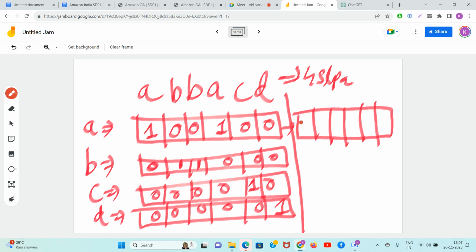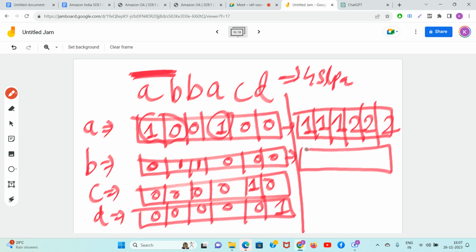Guys, the first number is 1. How many times is A coming up to the first index? 1 time. Second, you will do 1 plus 0. How many times is A coming in the first two indices? 1 time, 1 plus 0 is 1. Again 1. Here it will be this one plus this one, so 2. Then 2. Then 2. Similarly, you will do the prefix sum on the other arrays: 0, 1, 2, 2, 2, 2. Then 0, 0, 0, 0, 1, 1. Then 0, 0, 0, 0, 0, 1.